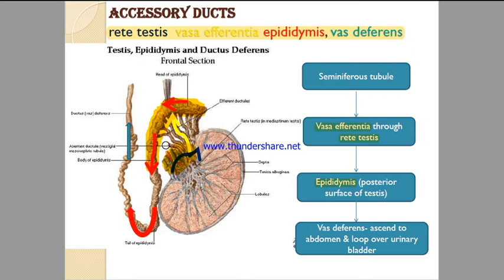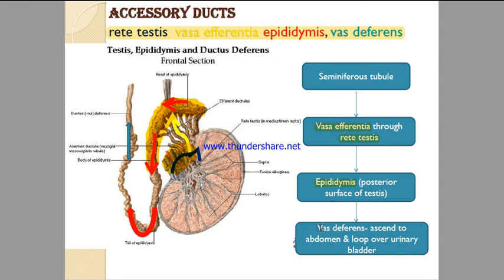And this epididymis will open in the vas deferens. See, the red colored arrow is showing the epididymis. This is the head of the epididymis. And this portion is showing the body of the epididymis. And this red colored U-turn is showing the tail of epididymis, which is leading to the vas deferens. Right? So, in this way, the accessory ducts are arranged.